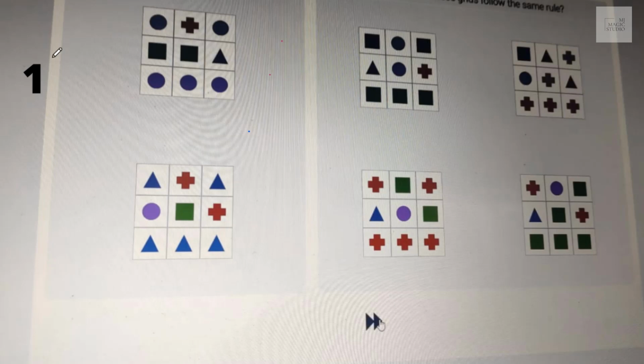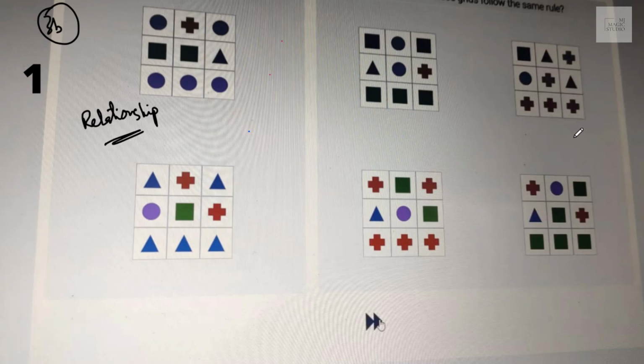Okay, so this is how the game 3B inductive logic works. We have two grids given, and these two grids show some relationship. There is some relationship which you need to identify, and then out of these four you need to click on the two grids which you think depict the same kind of relationship as shown here. As many of these games as you can play, you just click on the two, and as you click on any two, you would automatically be on the next question.